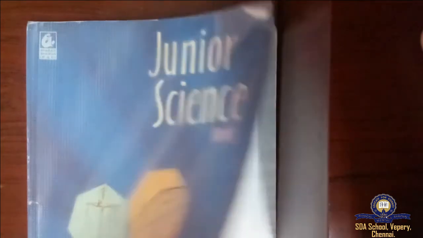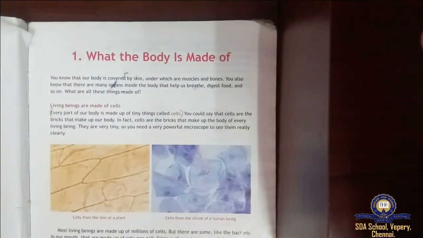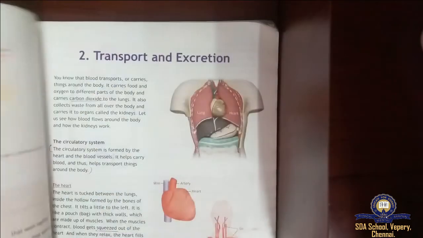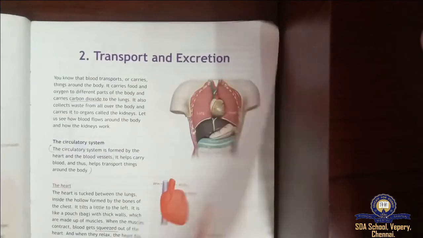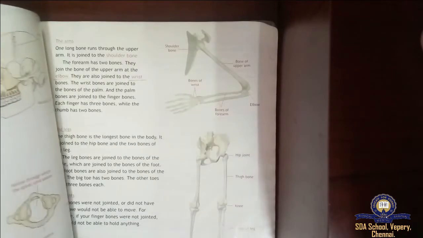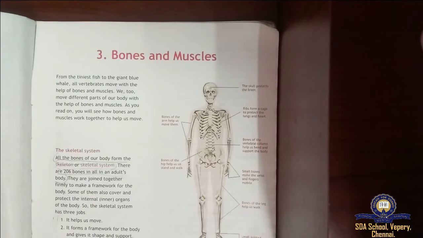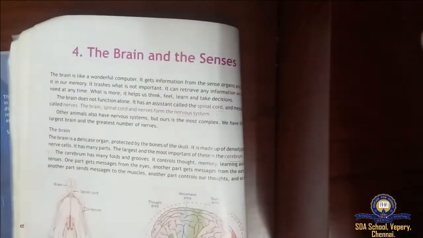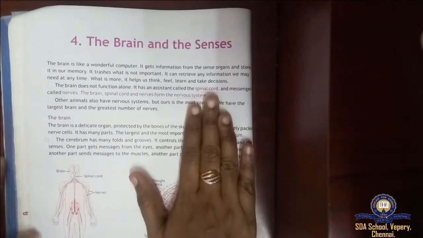Today we are gonna learn. So already we have completed 3 chapters, right? What the body is made of, and then the second chapter we saw is the transport and excretion, and the third chapter is bones and muscles. Now today we are gonna learn the brain and the senses.